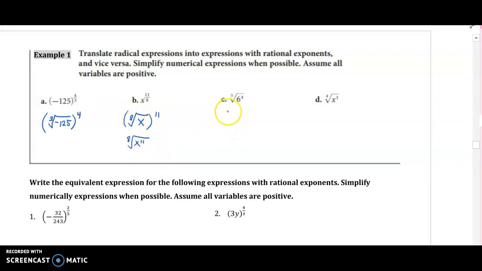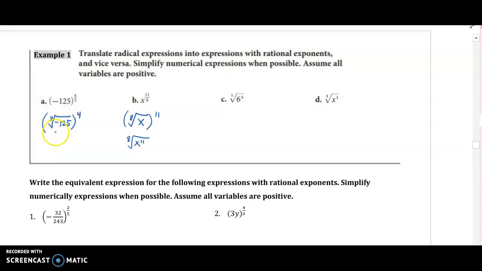Now this one, let's try C. So the 5th root of 6 to the 4th, well, now we're actually going to have to start solving that. So let's go back to A. So this isn't as far as we go, but that's just the first step. So the first step, write the denominator as the index.